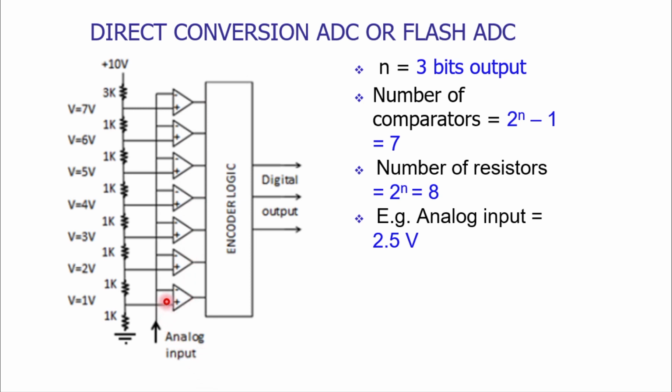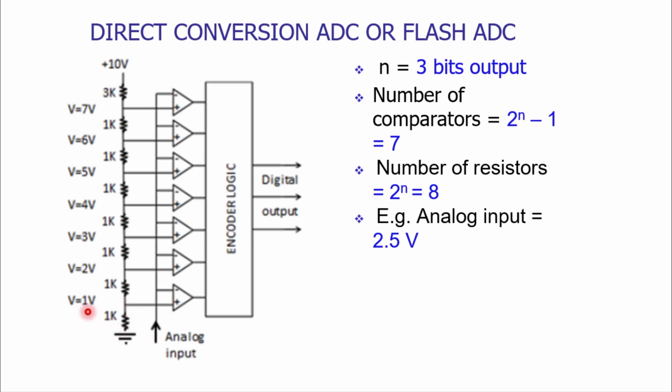The analog inputs are given at the inverting input terminals. The non-inverting terminal is attached to the reference voltage.